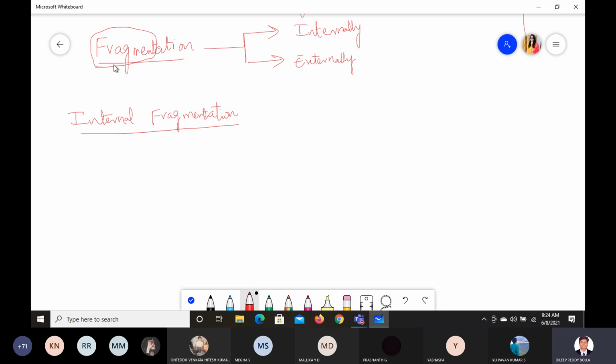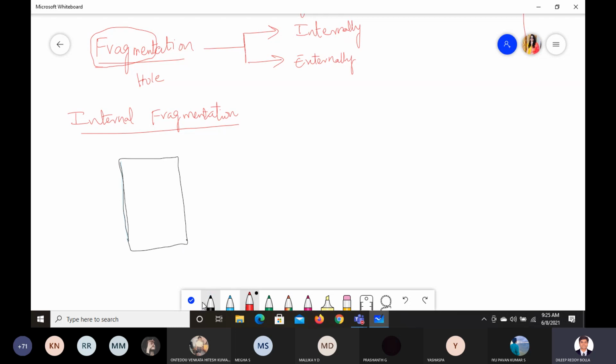This fragment or fragmentation, or we can also call this a hole. Okay, let us go into the details. This is contiguous memory allocation. Contiguous memory allocation means all the memory is at a single location, a single point. This is the memory that we have.